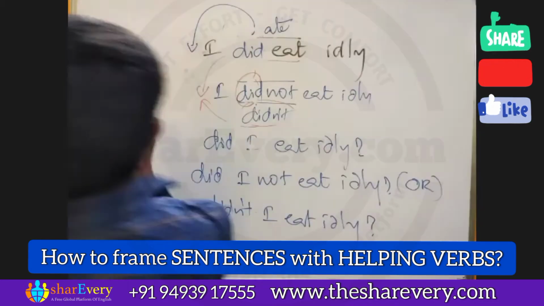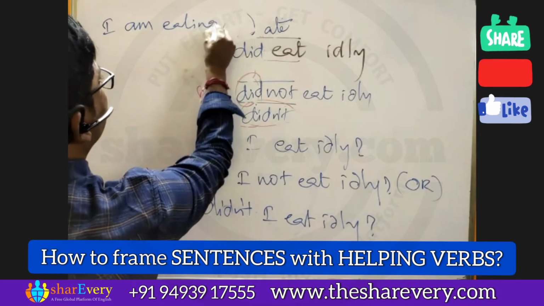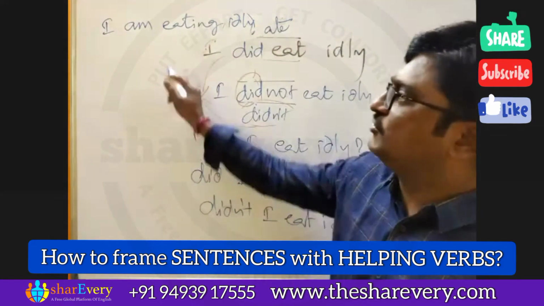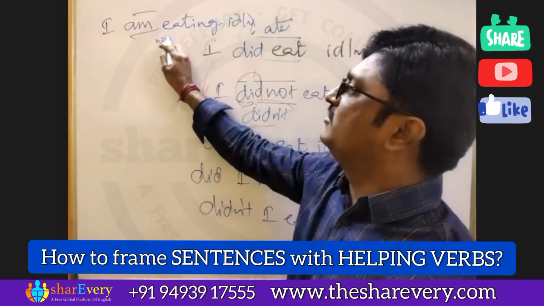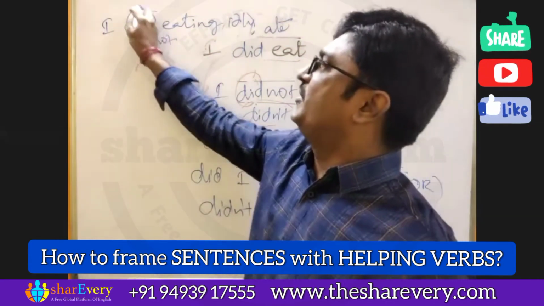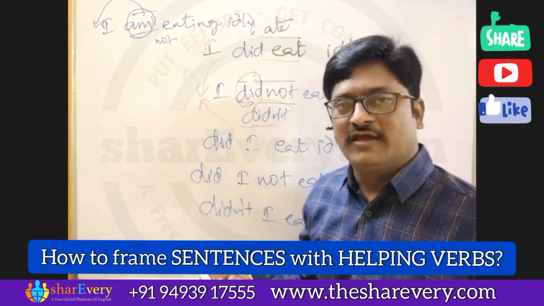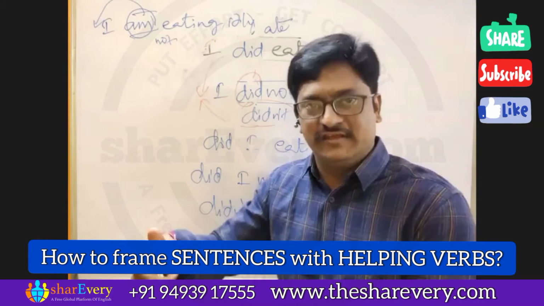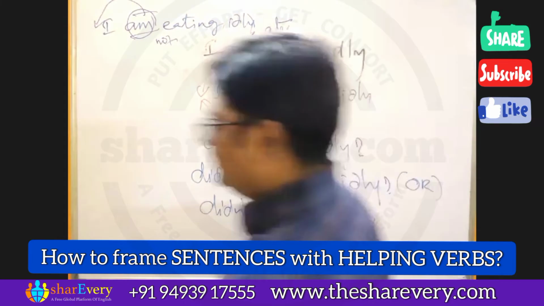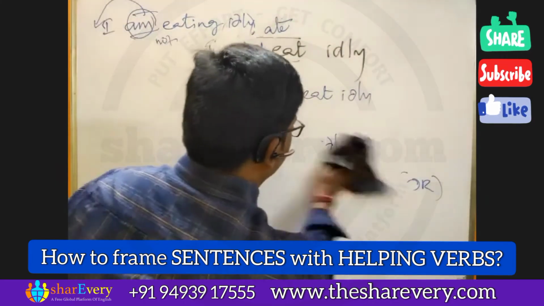If I write here, I am eating, eating what? Idli. If I want to make the sentence negative, I just need to place not here. If I want to make the sentence interrogative, I just need to bring the helping verb am in front of the subject. Am I eating idli? Amn't I eating idli? Am I not eating idli? This is how we can get all the sentences. And here I want to tell you something. Just a minute, sir. I'll write clearly.